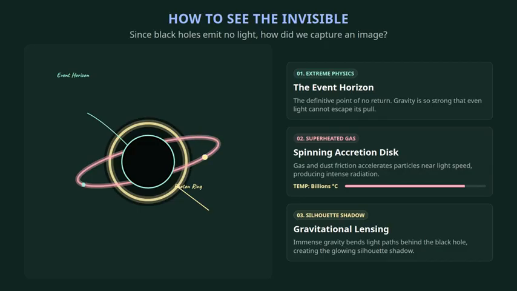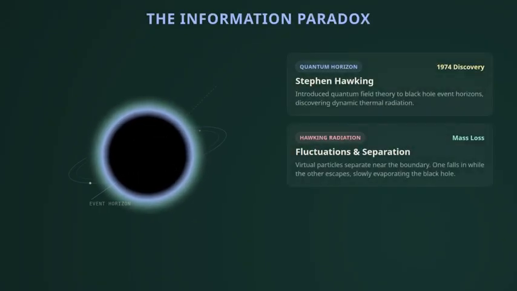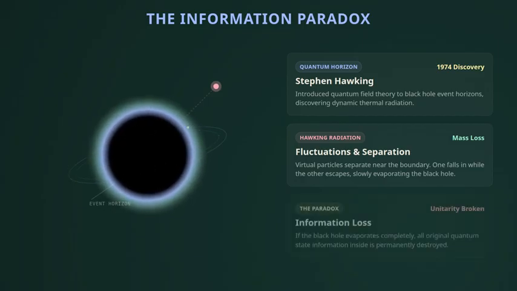the event horizon itself. In 1974, Stephen Hawking introduced quantum mechanics into this gravitational picture, revealing that black holes are not completely black. Due to quantum fluctuations near the event horizon, virtual particle-antiparticle pairs are constantly created. Occasionally, one particle falls into the black hole while the other escapes as thermal radiation, known as Hawking radiation. This process causes the black hole to slowly lose mass and eventually evaporate entirely.